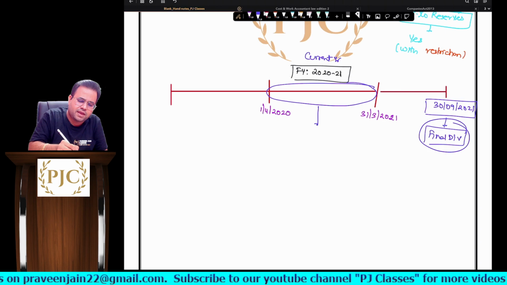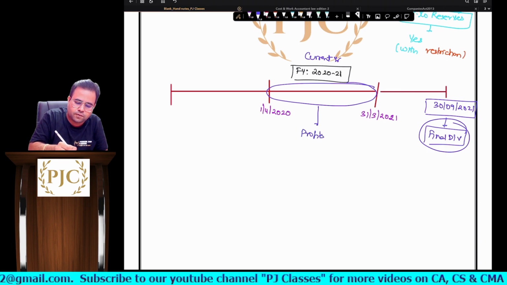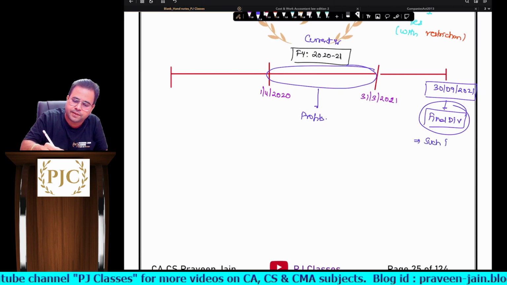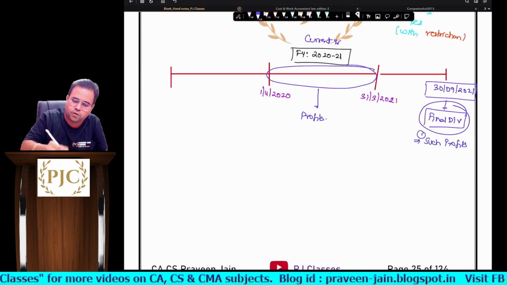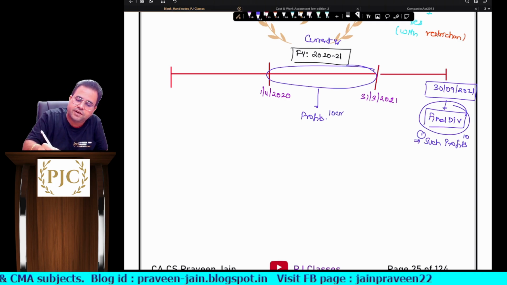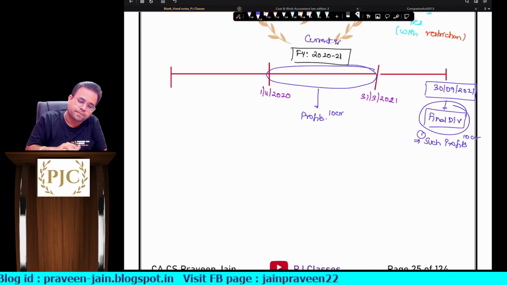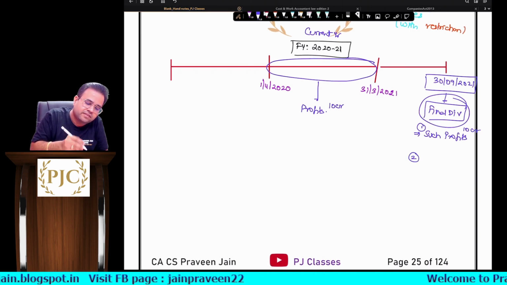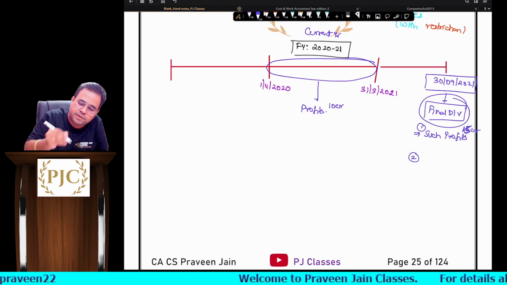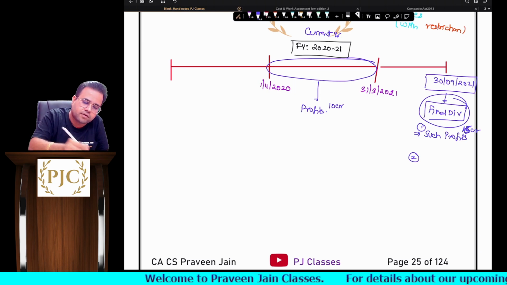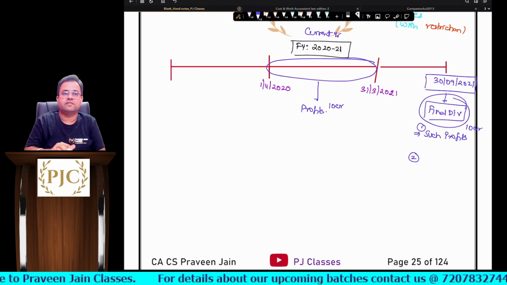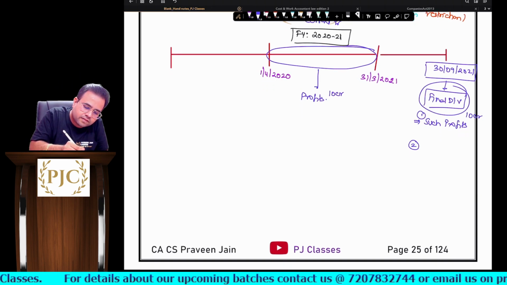Maybe the company might have earned profits. So if the company has earned profits, obviously from such profits I can pay. Allowed, not at all a problem. If the company has earned profits of 10 crores, I can pay a dividend of 10 crores, not at all a problem, sir. But imagine a scenario, the company wants to declare a dividend of 15 crores. Let's take it scenario based. Scenario 1, is this allowed? Yes, this is allowed, sir.